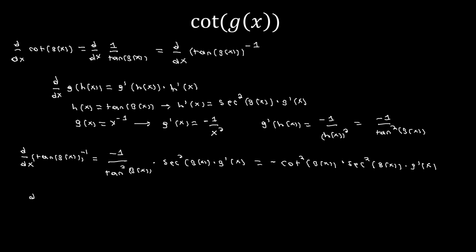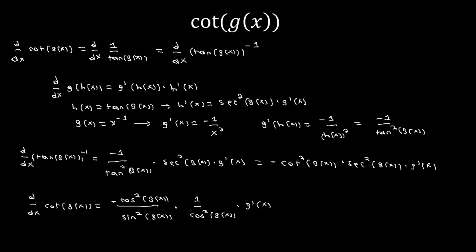I'm then going to rewrite this as negative cosine squared g of x divided by sine squared of g of x, times 1 divided by cosine squared g of x, times g prime of x. And what we see is that our cosine squareds cancel out, and we're just left with negative g prime of x divided by sine squared g of x.